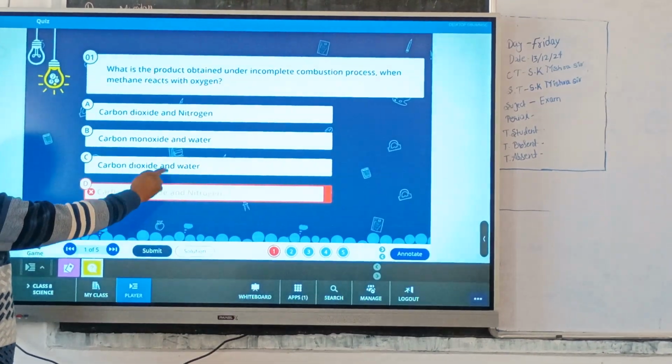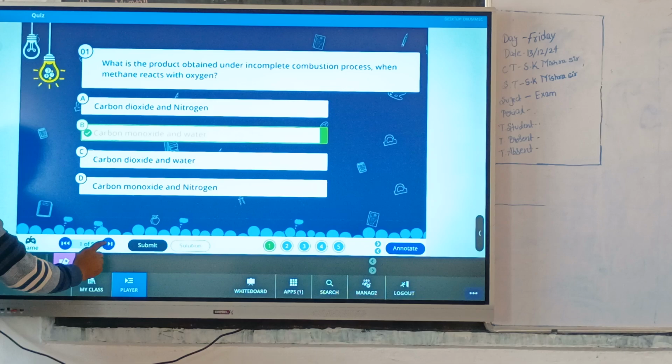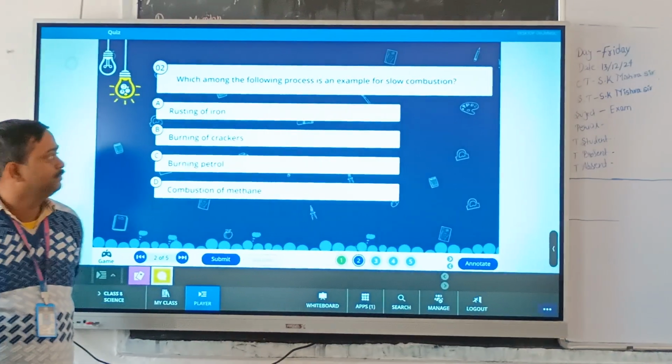What is methane gas reacting with? Okay, second question.